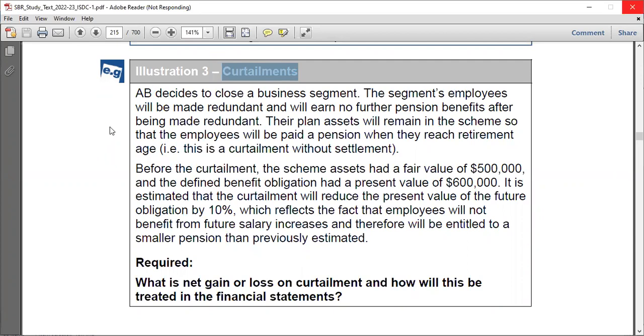All right. We say that past service cost may be due to plan amendment, and they took a look at an example, but also it could be due to curtailment, just as we're going to see right now. Okay, so the question says, AB decides to close a business segment, right? That means the scale of operations is either removed in full or maybe partially, depending on the size of that segment. Okay, so the segment employees will be made redundant and will earn no further pension benefits after being made redundant.